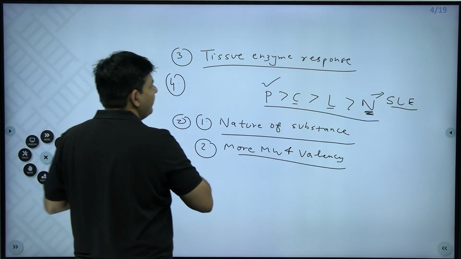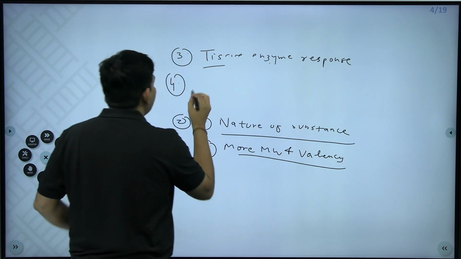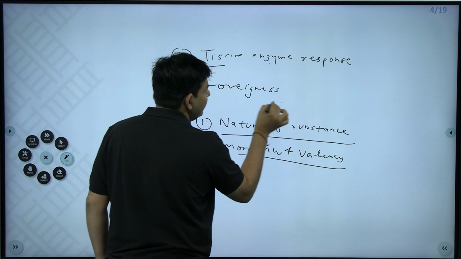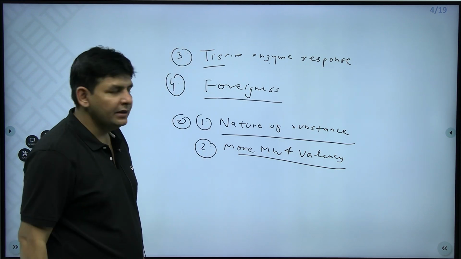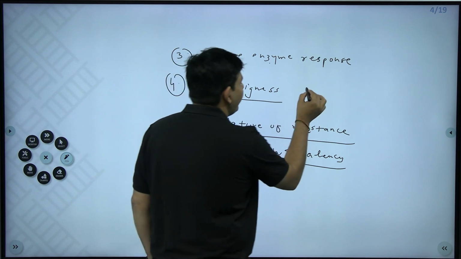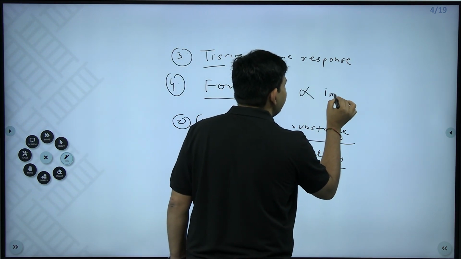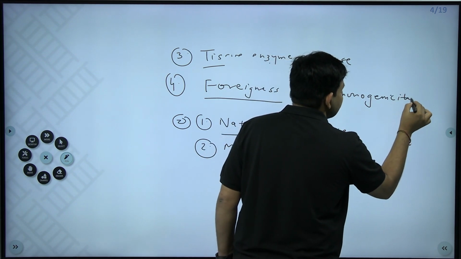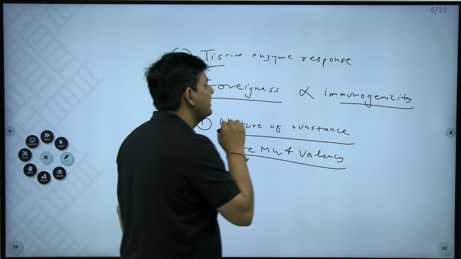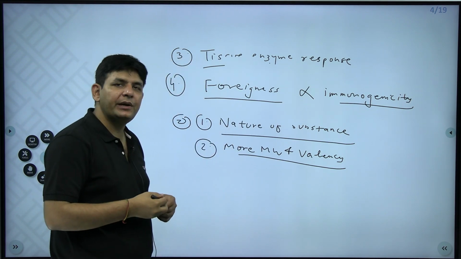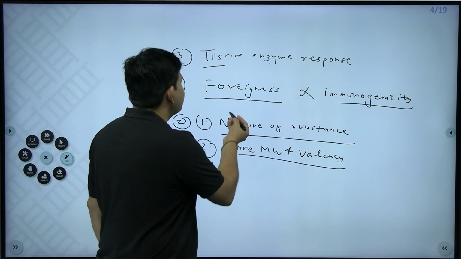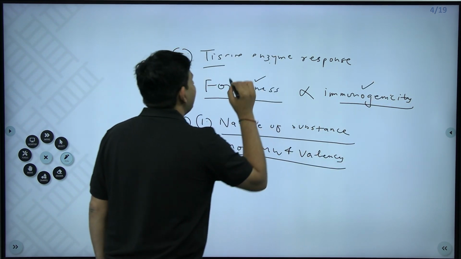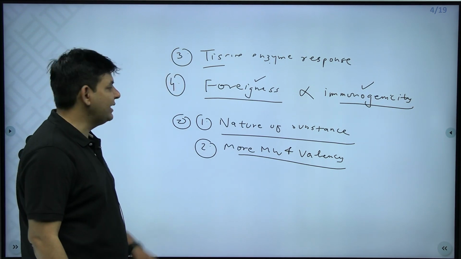And the fourth important point is foreignness. How foreign this particular antigen is, meaning if the species is changed, the foreignness is directly proportional to immunogenicity. More antibodies will be produced, but the problem is that along with this foreignness, hypersensitivity also comes. So foreignness is good, but the problem is hypersensitivity. Immunogenicity is definitely directly proportional to the foreignness. So basically, there are 4 points.